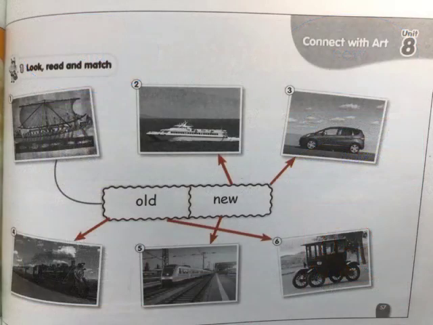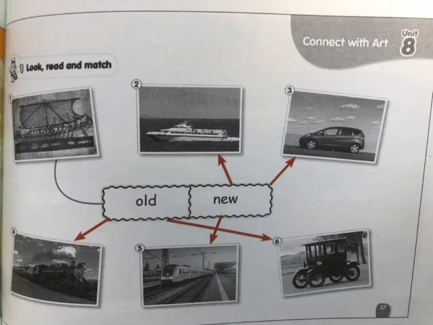Page 57, exercise 1, look, read and match. We have two words, old and new. So, what can you see? I can see an old ship. The second, what can you see? I can see a new ship.